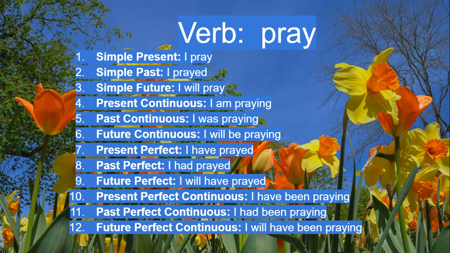The present perfect tense is I have prayed. The past perfect tense is I had prayed. The future perfect tense is I will have prayed. The present perfect continuous tense is I have been praying. The past perfect continuous tense is I had been praying. The future perfect continuous tense is I will have been praying.